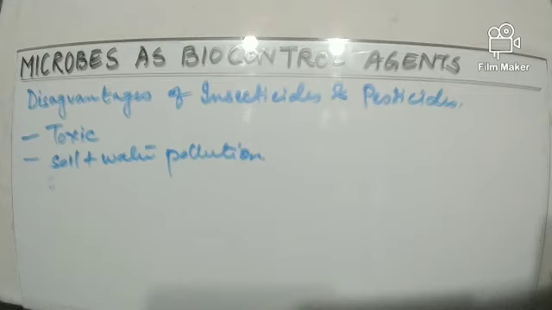Now before talking about biocontrol agents, let us first learn about the various disadvantages of insecticides and pesticides. So first of all, as you can see on the screen, these are toxic. That means they can cause great harm to all life forms. Now these insecticides and pesticides cause soil and water pollution.